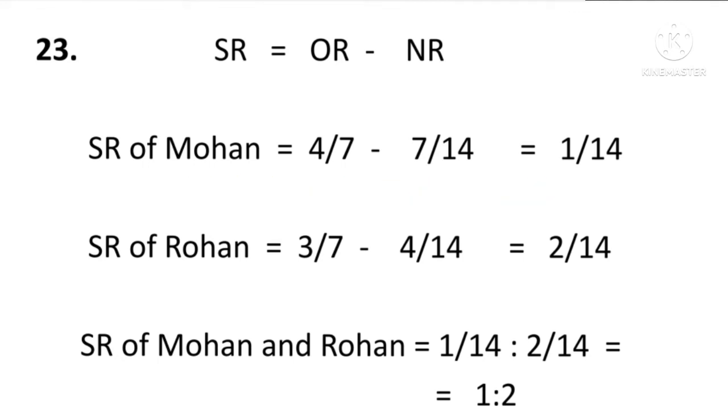So here the allotment of marks will be: 1 mark for formula and 1 mark for answer, and the remaining 2 marks will be allotted for the calculations. Means for Mohan's calculation 2 marks and for Rohan's calculation 2 marks. In this way 6 marks will be allotted.